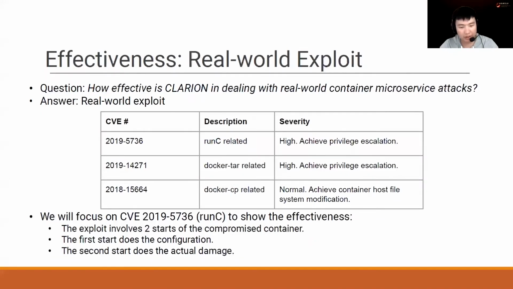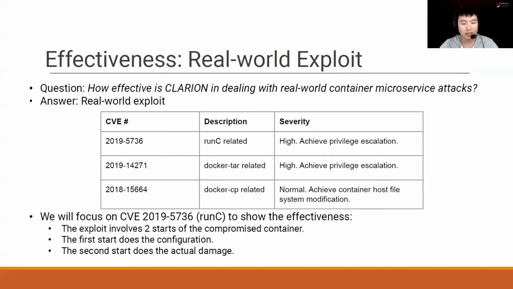In the evaluation, we evaluate CLARION thoroughly in effectiveness, generality, and efficiency. The question for effectiveness evaluation is how effective is CLARION in dealing with real-world container microservice attacks? And the answer is to do real-world exploits here. We picked 3 recent vulnerabilities and brief them in this table. They come from different core components of the Docker container engine with high severity. The first 2 vulnerabilities are even more detrimental because they achieve privilege escalation on container hosts.